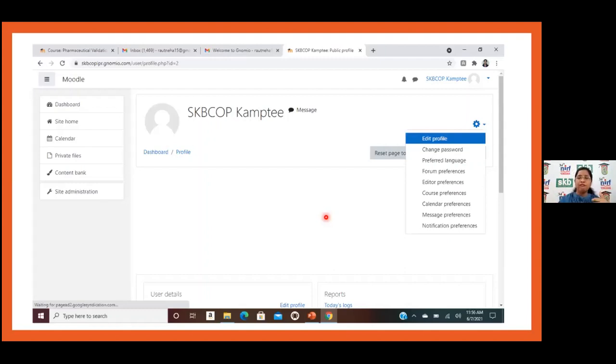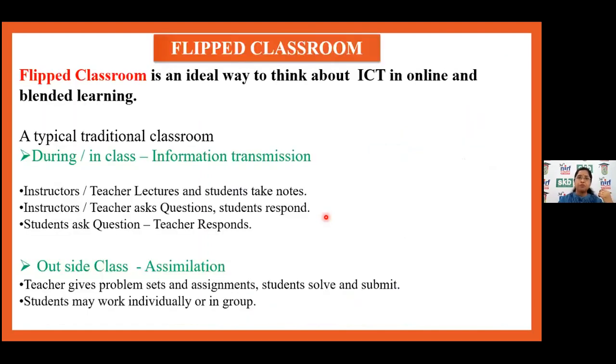So this is very helpful for the teachers, even for the course creators. Like the Pharma Literati is also working for the certification courses. So this is really helpful to create your courses and make them available worldwide. Now moving to the most important part nowadays, that is the flipped classroom.